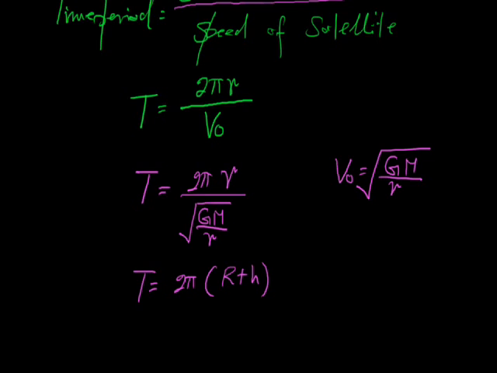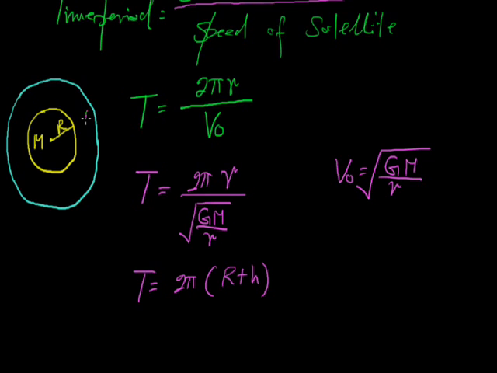Again we can sketch the diagram: this is a planet of mass capital M and radius capital R, and a satellite revolves around it in radius small r, at height h from the surface of the planet.